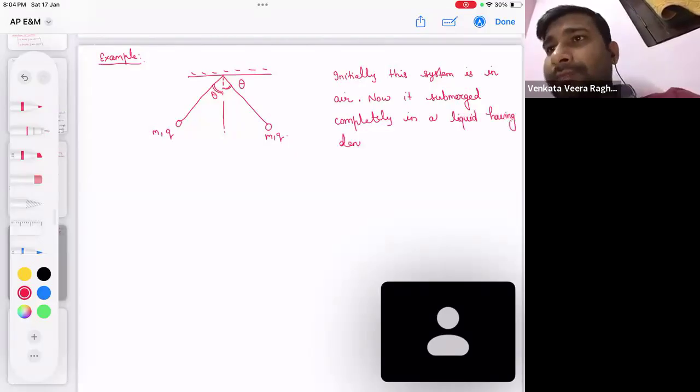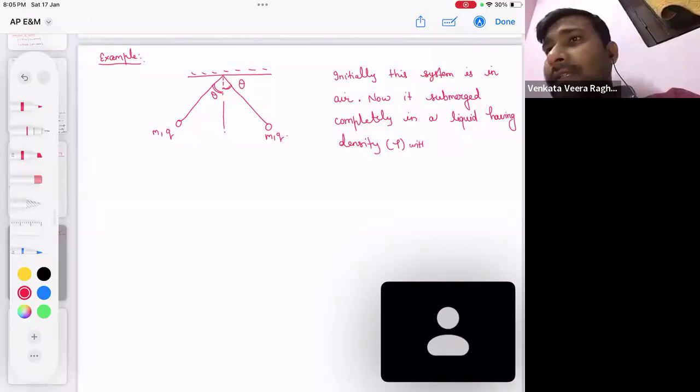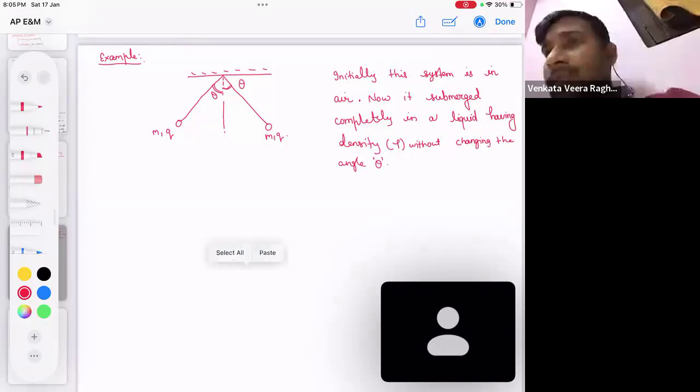Even after submerging, the angle theta they were making with the vertical did not change, without changing angle theta. And the density of these two charged particles is given as sigma.